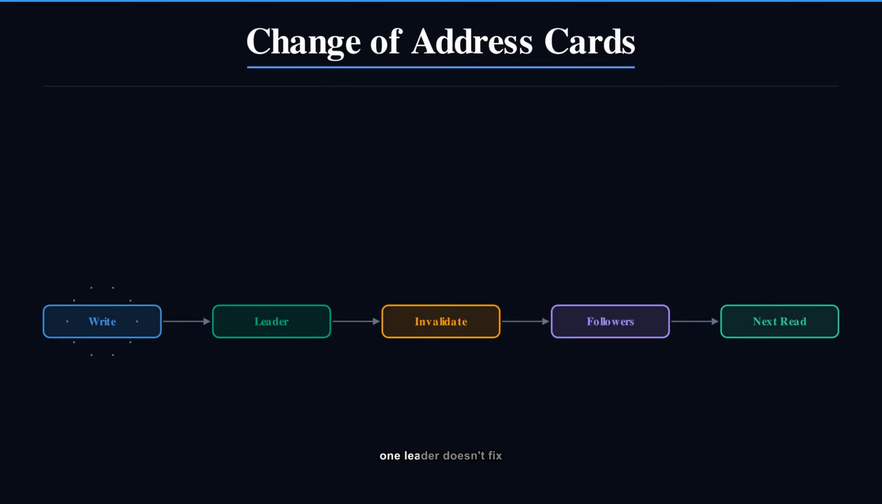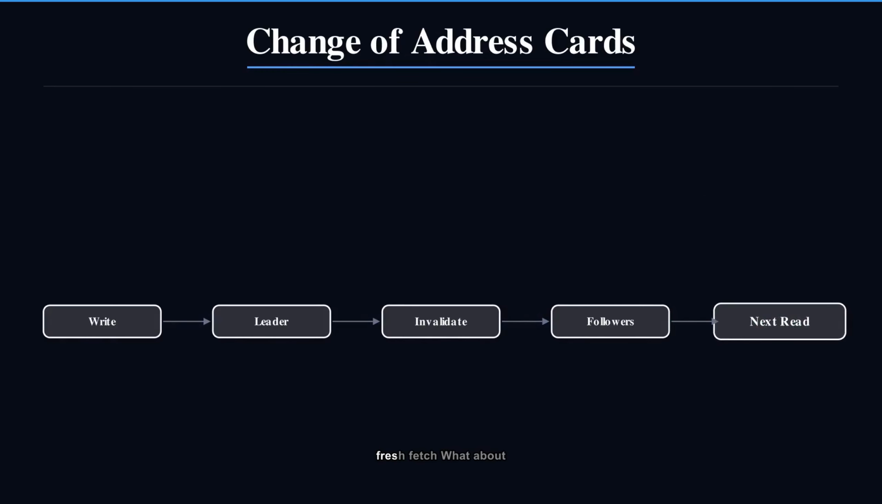But writing to one leader doesn't fix stale copies elsewhere. So the leader mass mails change of address notices, invalidation messages, to every follower cache holding that data. It's exactly like a post office sending this address moved cards. The next read on those followers forces a fresh fetch.